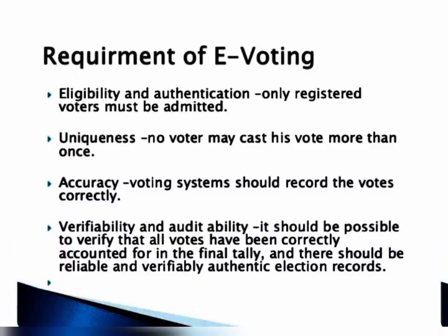Requirements of e-voting: eligibility and authentication. Only registered voters must be admitted. Then uniqueness. No voter may cast his vote more than once. Then accuracy. The voting system should record the votes correctly. Then verifiability and auditability. It should be possible to verify that all votes have been correctly accounted for in a final tally, and there should be reliable and verifiably authentic election records.